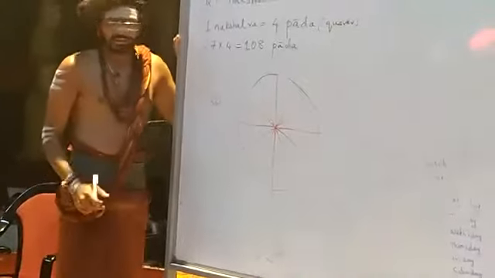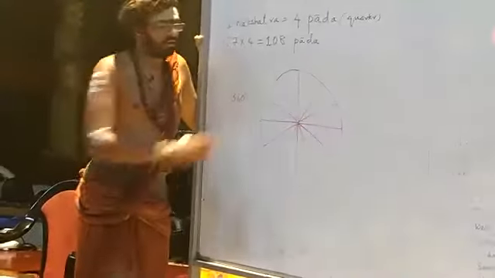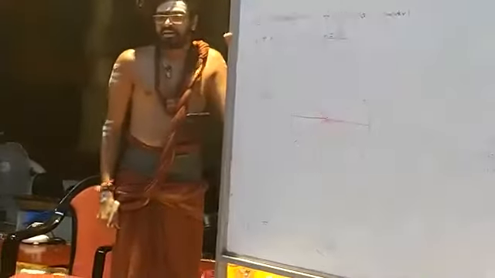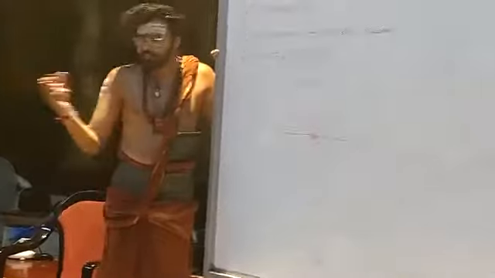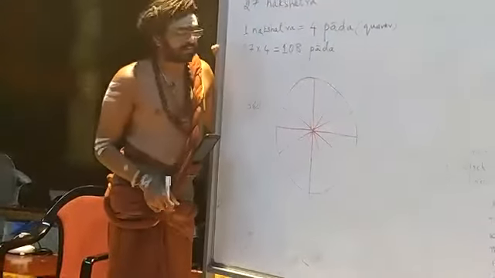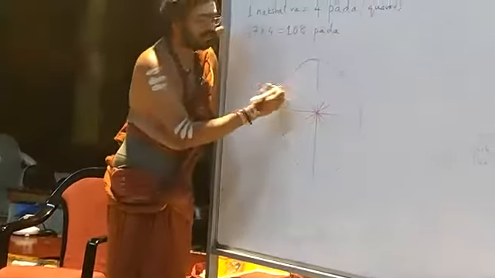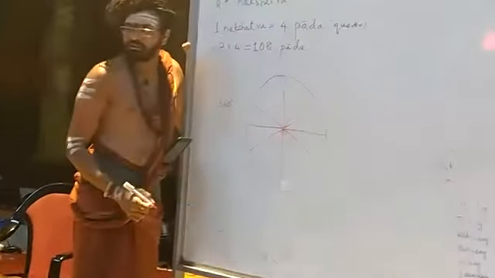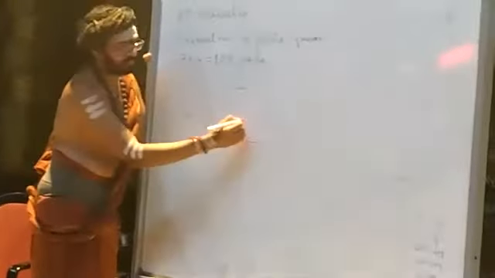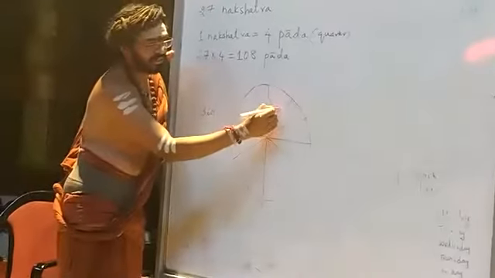So when we divide the whole 360 degree into 12 equal parts, each segment will be how much? 30 degrees, right?